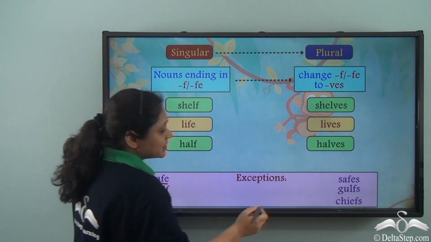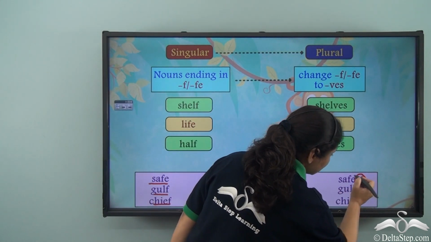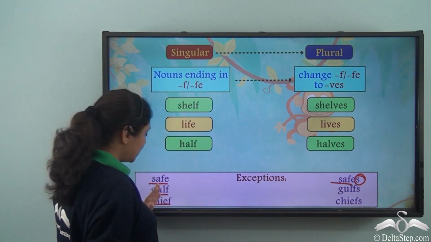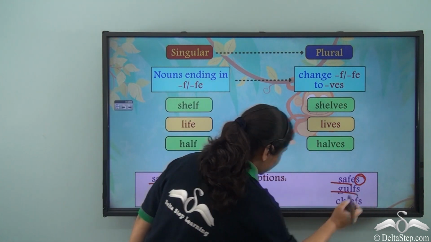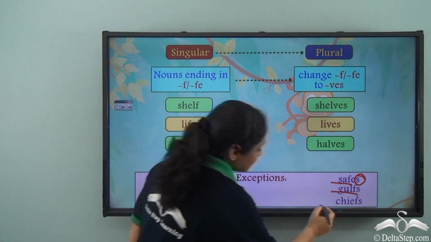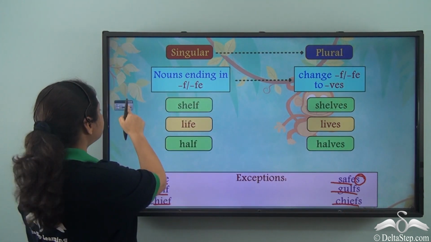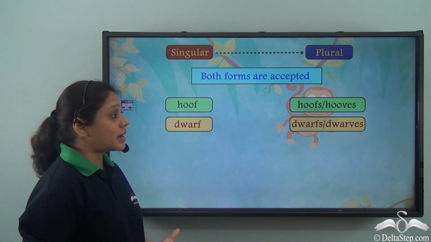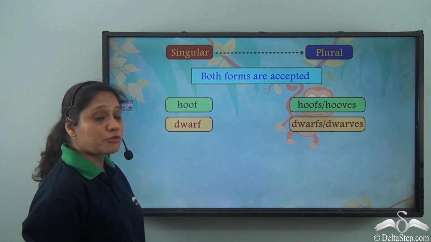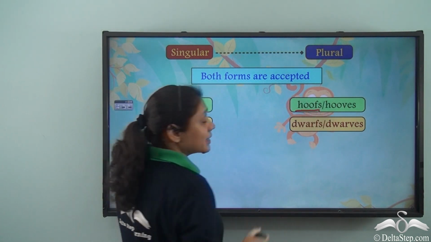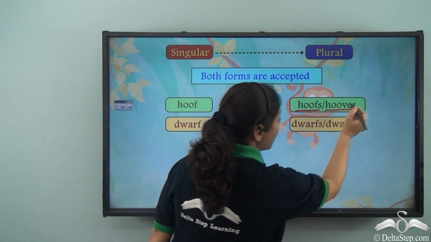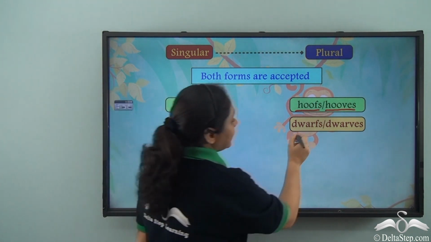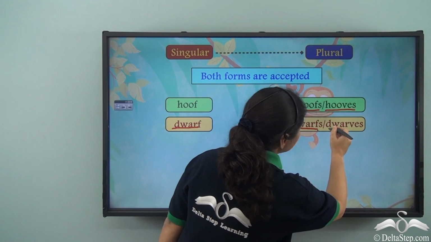In these cases, we just add an S to form the plural. So, safe becomes safes, gulf becomes gulfs, and chief becomes chiefs. In some cases, both forms are accepted. For example, hoof. You can write hoofs as well as hooves. Both are correct. Similarly, with dwarf, you can write dwarfs as well as dwarves.